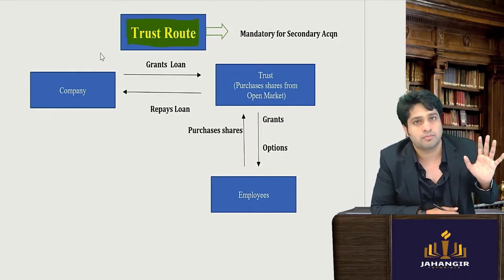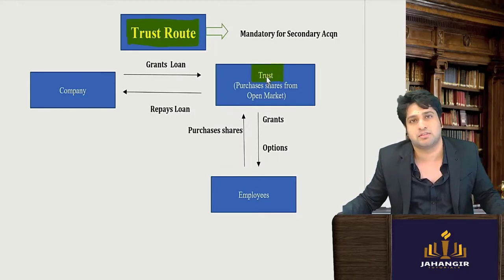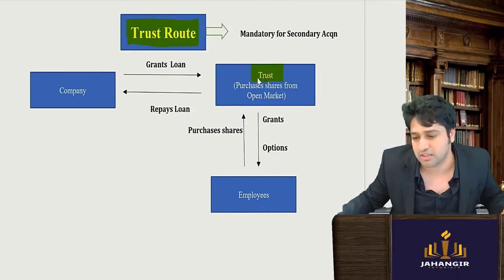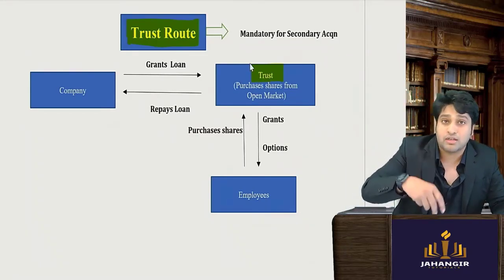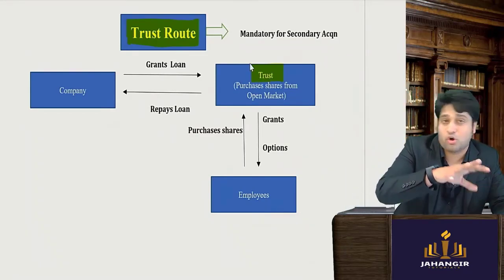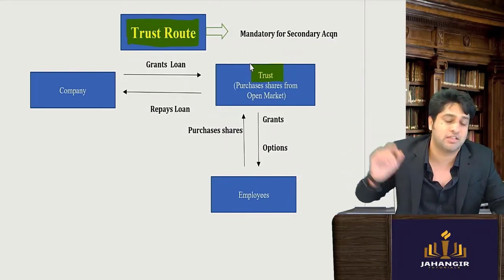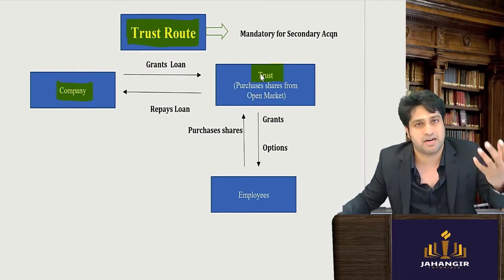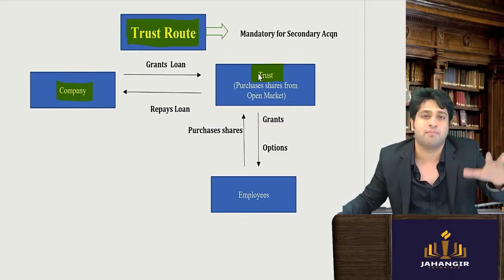So what they do is set up an employee trust to manage these schemes. Till here it is clear. The company by itself cannot internally work on this without a dedicated organization to manage it. So the company sets up a trust to manage the entire employee scheme.